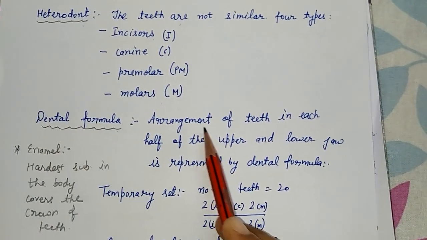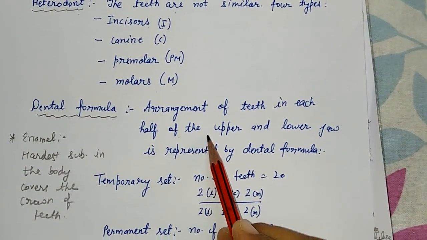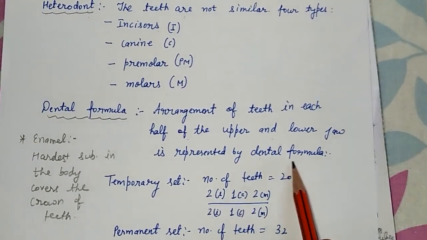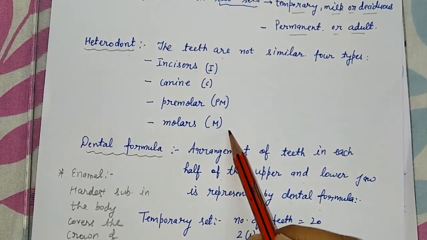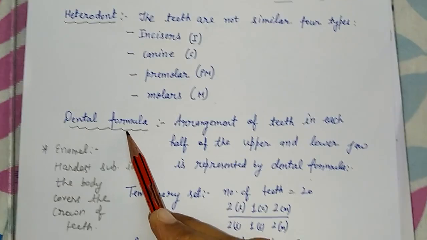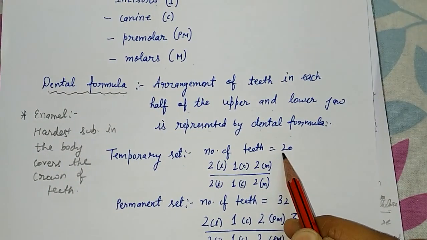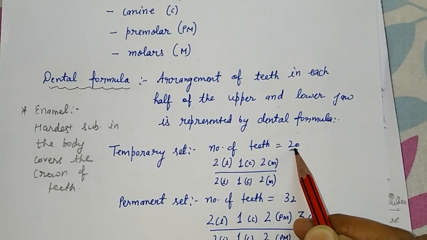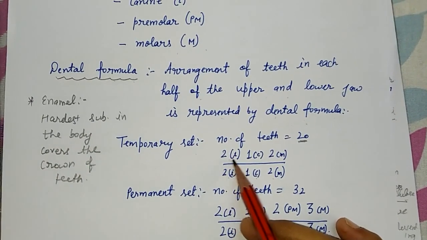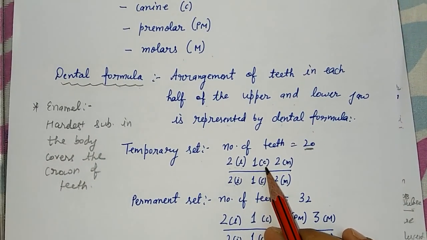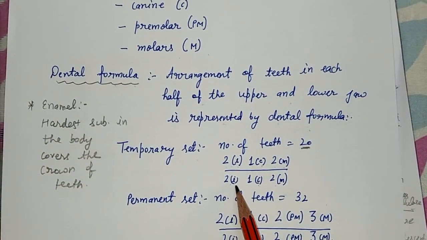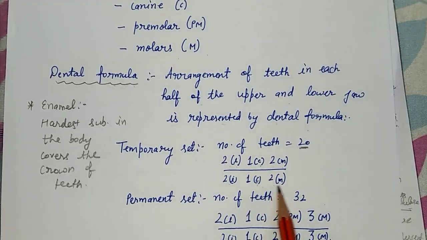The dental formula is the arrangement of teeth in each half of the upper and lower jaw. Our teeth are arranged in a particular arrangement in our jaw bones, and that makes one dental formula. In the temporary set, the milk teeth number 20. The arrangement is 2 1 2, that is 2 incisors in the upper jaw, 1 canine and 2 molars. Similarly in the lower jaw, 2 incisors, 1 canine and 2 molars.